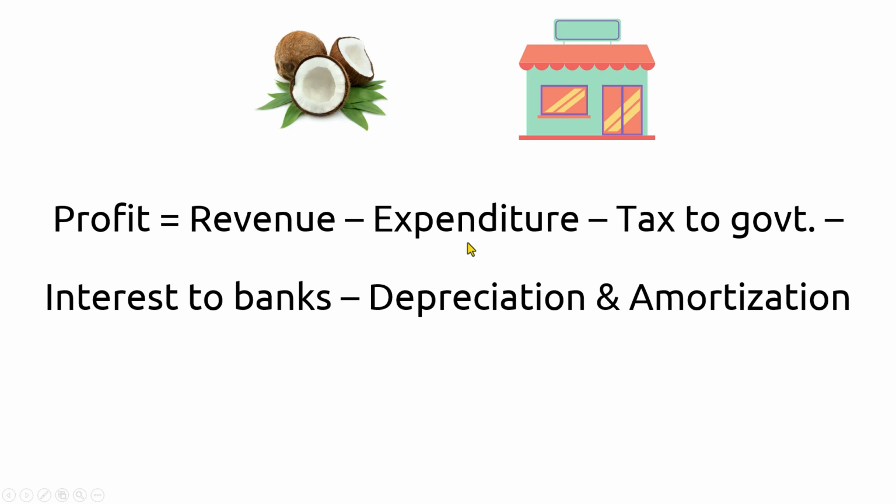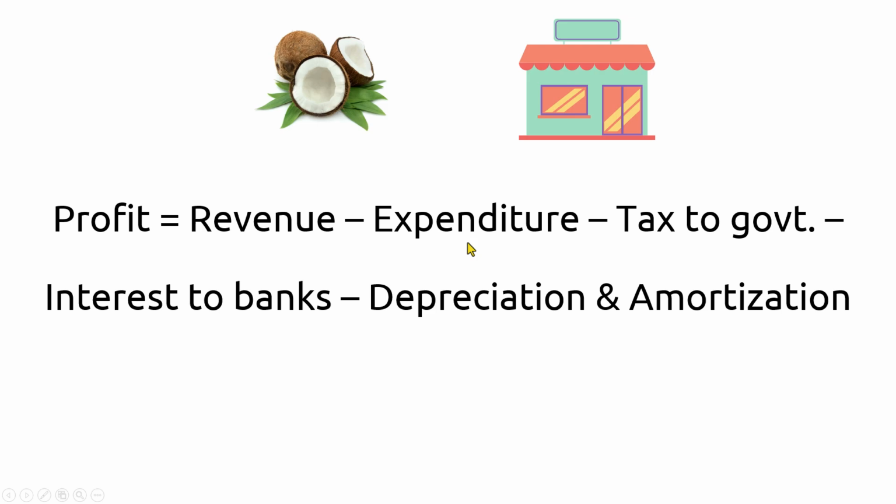If the expenditure is more than the revenue, then the friends or the company will be at a loss. If revenue is more than expenditure, then the company will be in a positive state. I cannot say profit yet because there are a few other things.